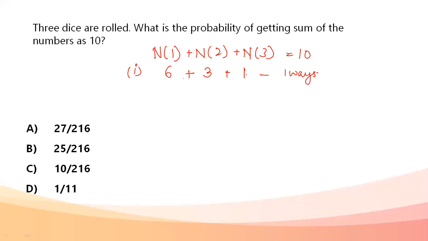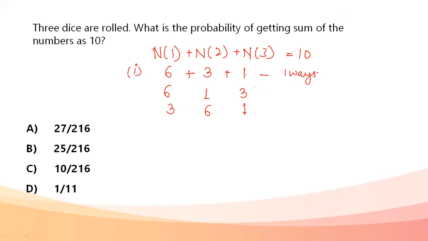Next possibility for these three numbers only is that the first die gets 6, that is okay, but the second die gets 1 and the third die gets 3. So I'm just interchanging the positions of 1 and 3. This is one arrangement that is possible. Now the first die which got 6 might have got 3, the second die might have got 6, and the last die might have got 1. This is also possible. Still, I'm getting the sum as 10.